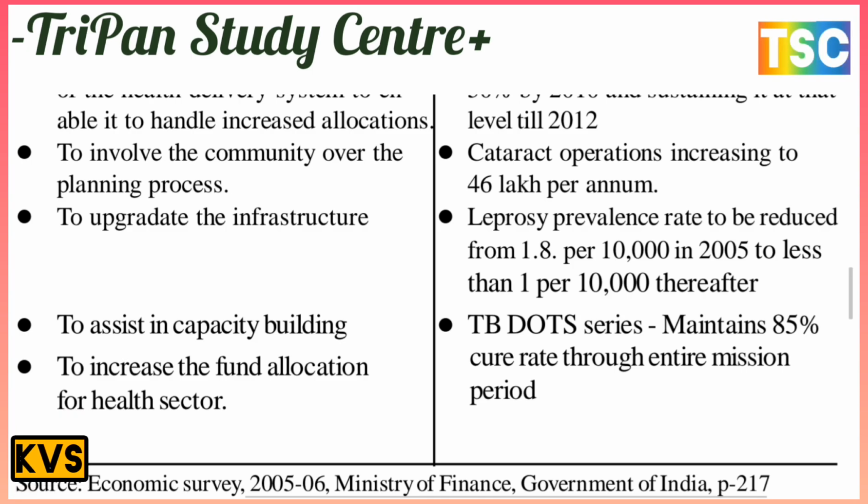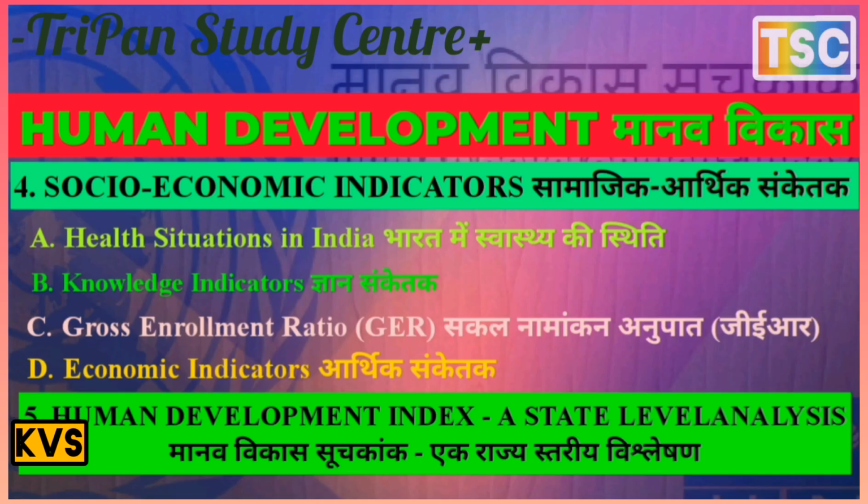There is a vision, and there is a target: leprosy prevalence rate to be reduced from 1.8 per 10,000 in 2005 to less than 1 per 10,000 thereafter. There is the most important target here: to assist capacity building. There is a vision, and TB DOTS success rate to be maintained at 85%. That is important. And the aim of increasing the fund allocation to the health sector, because the entire mission period has a most important target here, an important vision. There is an important vision in the Economic Survey of 2005-06, Ministry of Finance, Government of India, page number 216. There is the most important point here.